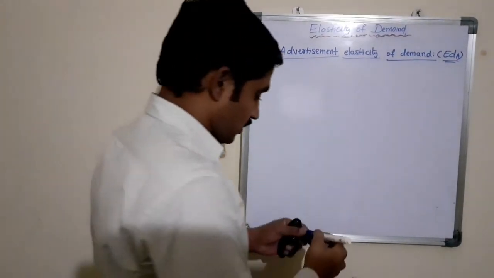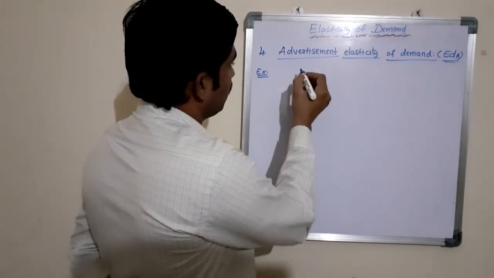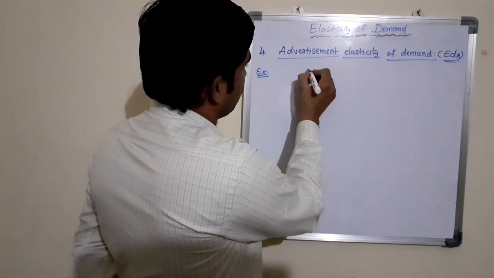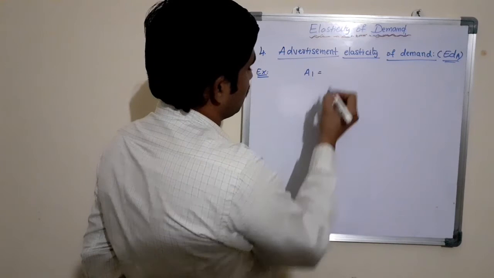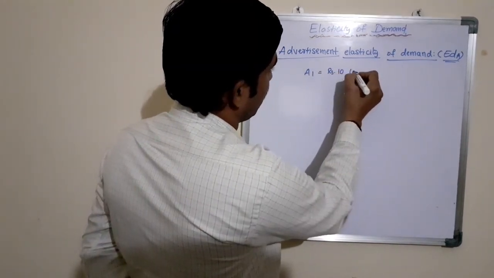Let us take one simple example. Here the advertisement cost before change is 10 lakhs.